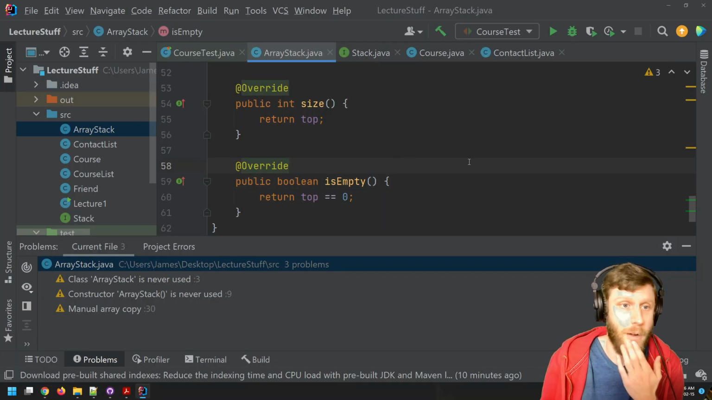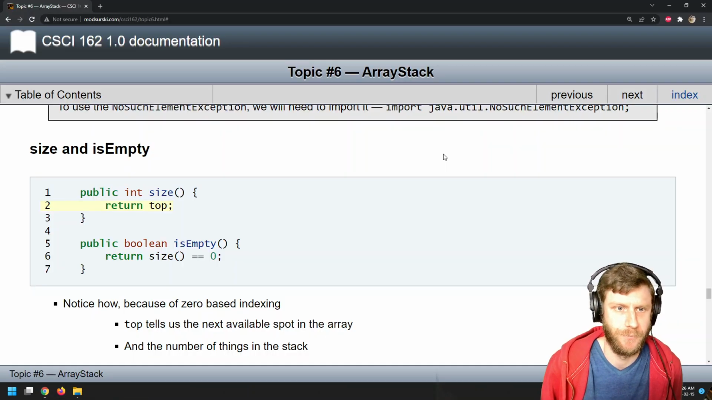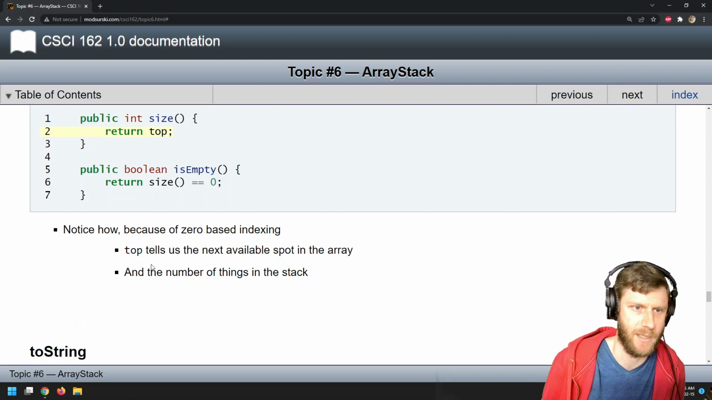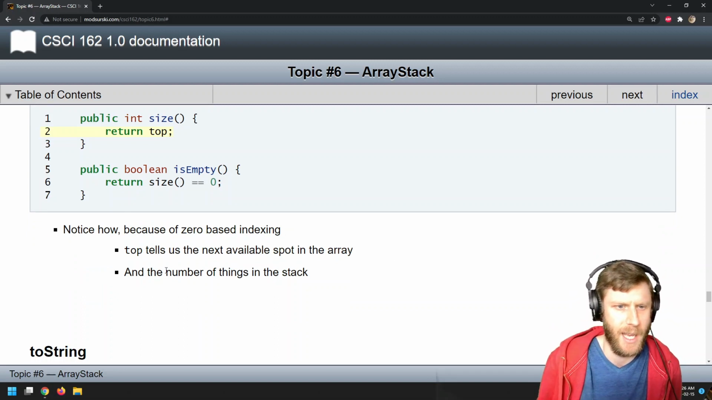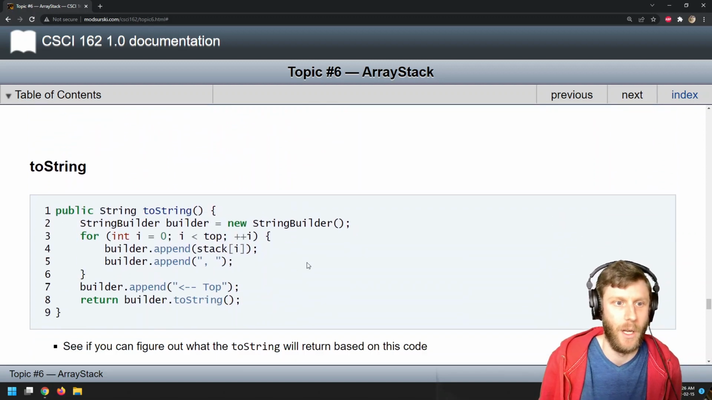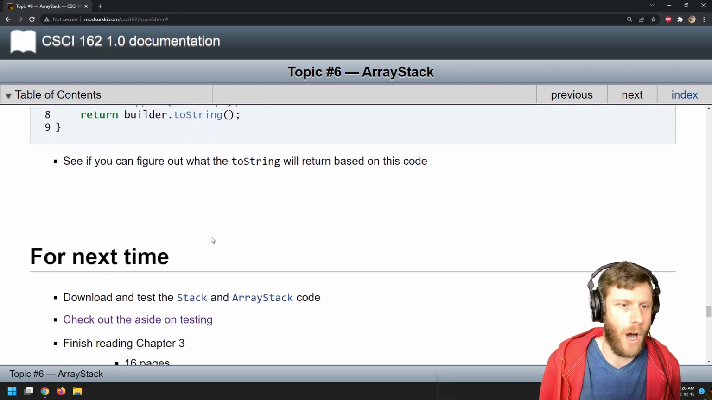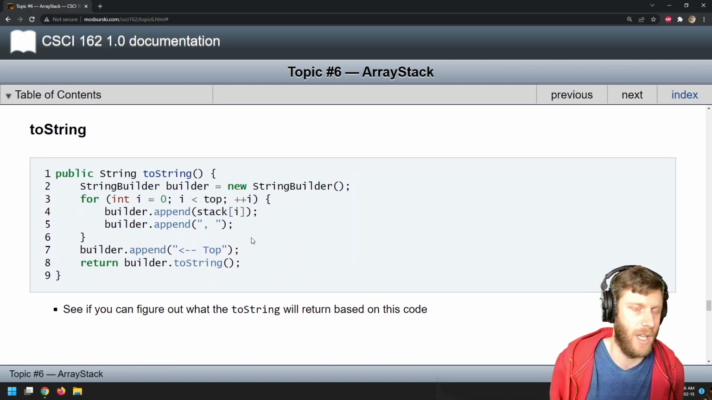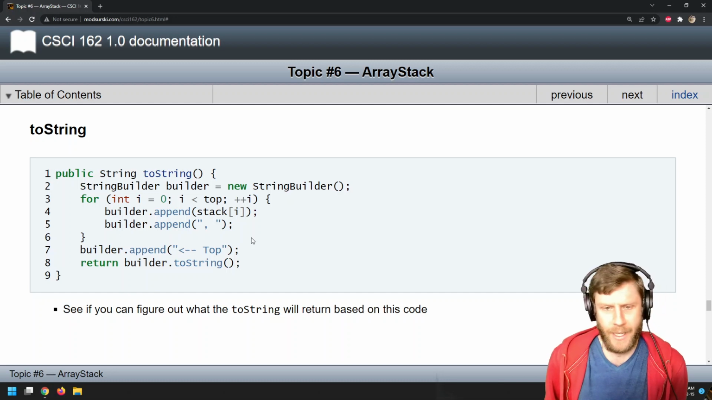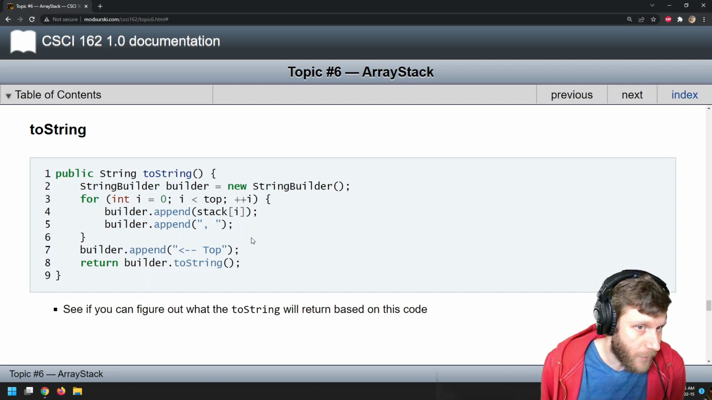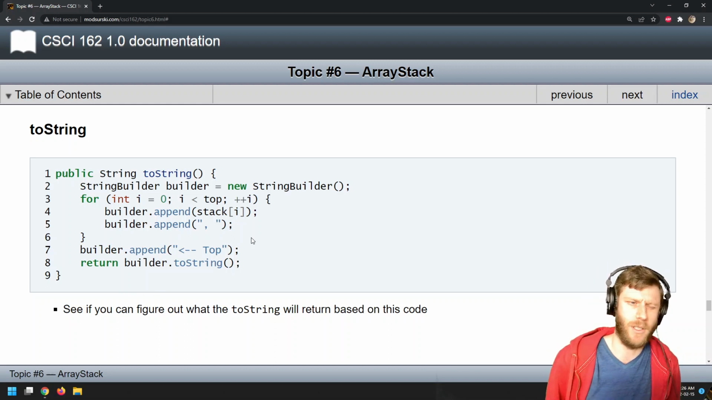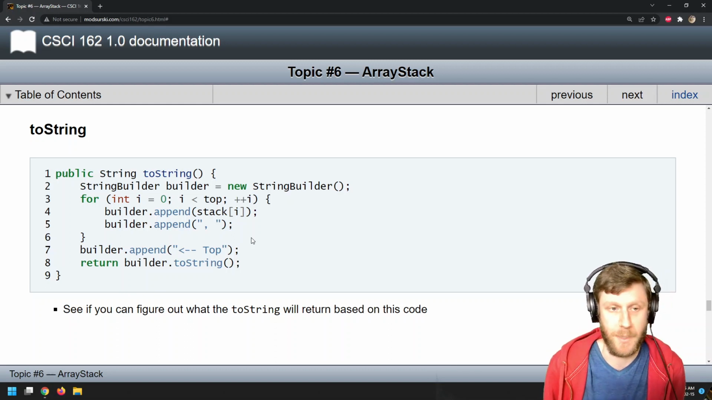Okay, great. So now we have our stack. Cool. So size is empty. Notice how, because of zero-based indexing, top tells us the next available spot and the number of things in the stack. Cool. All right. Now a toString. We always like to have toStrings. Realistically, we also like to have an equals as well and a hashCode. But those are a little advanced right now, so we're not going to spend time talking about them.